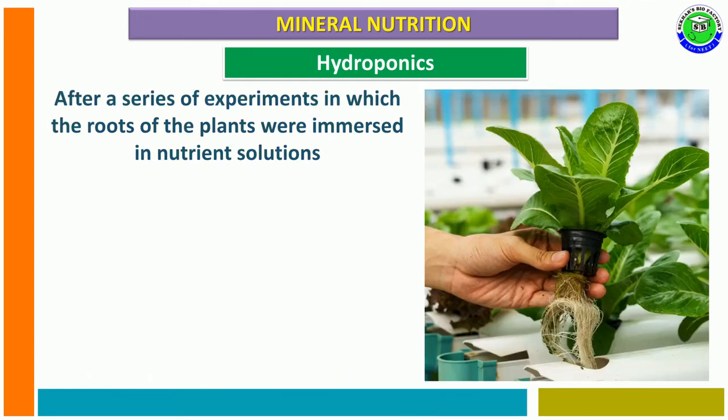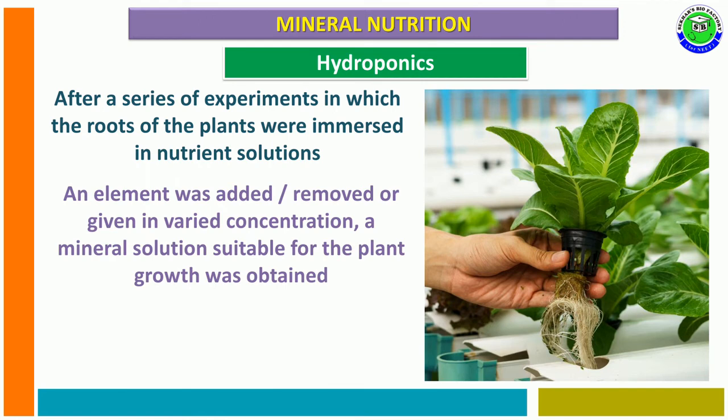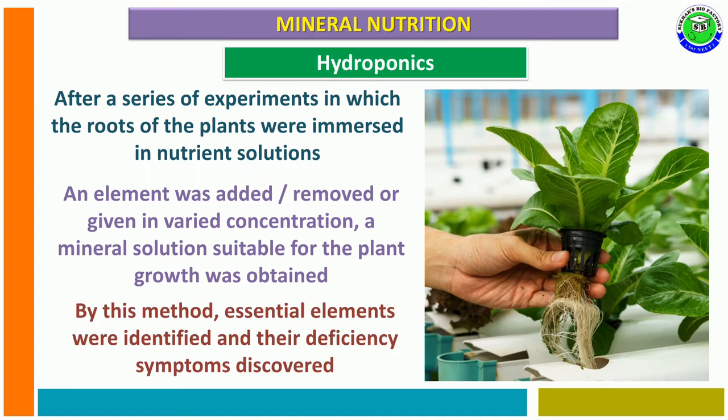After a series of experiments in which the roots of the plants are immersed in nutrient solution, an element is added, sometimes removed or given in varied concentration. At this time, a mineral solution is prepared which is suitable for plant growth and development.